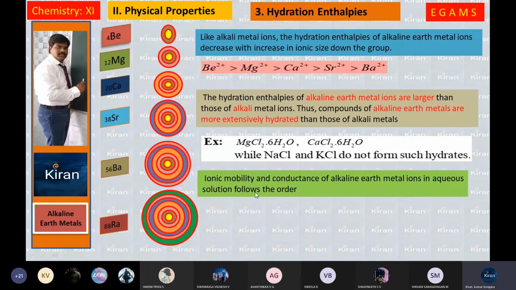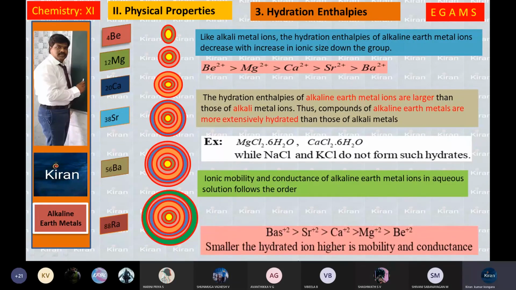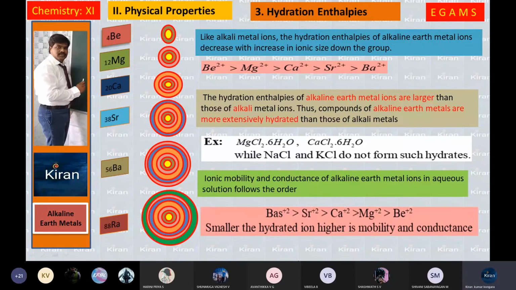Ionic mobility and conductivity of alkaline earth metal ions in aqueous solution follow this order. Ionic mobility depends upon the size. Beryllium has high hydration energy, so the beryllium cation accepts a larger number of water molecules. Hence, its hydrated radius increases.